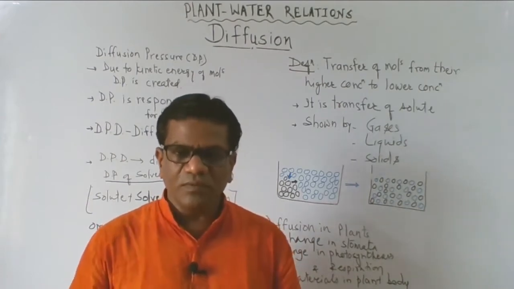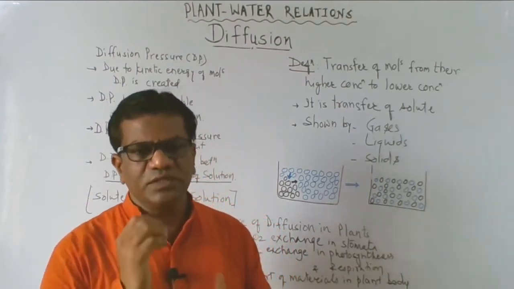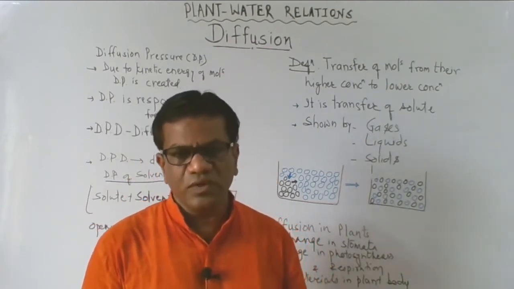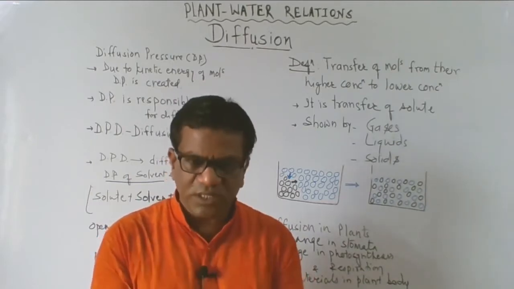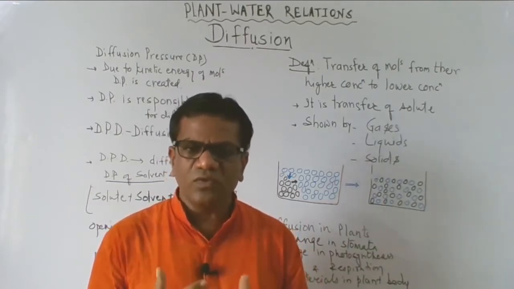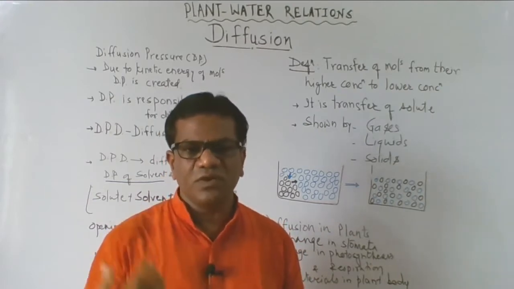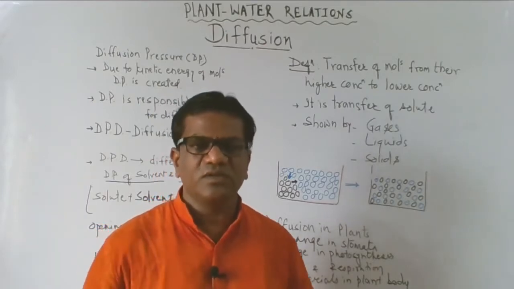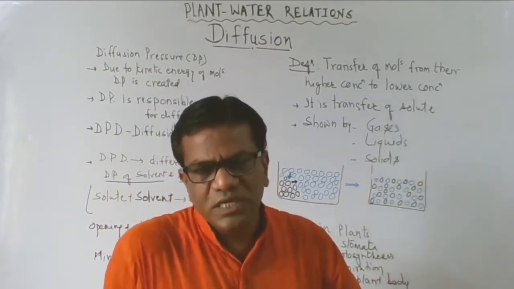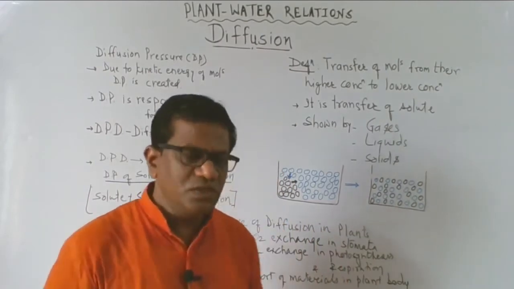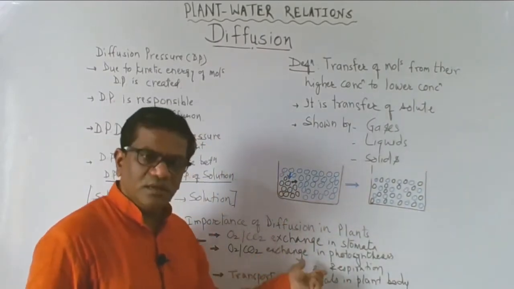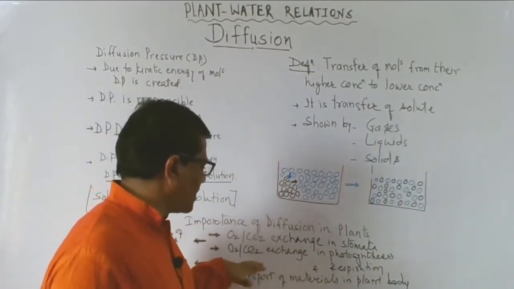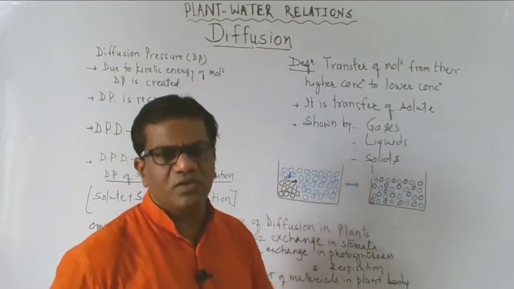Now when the CO2 and H2O are utilized, photosynthesis is run, and glucose is produced. After production of glucose, O2 is the byproduct. Now this O2 concentration inside the cell is more, so this O2 oozes out, diffuses out of the chloroplast. It comes into the intercellular spaces, and then through the stomata it goes out. So in this way the O2 and CO2 are exchanged in the chloroplast at the time of photosynthesis. The same thing happens at the time of respiration, just like in human beings, as I have told just now.